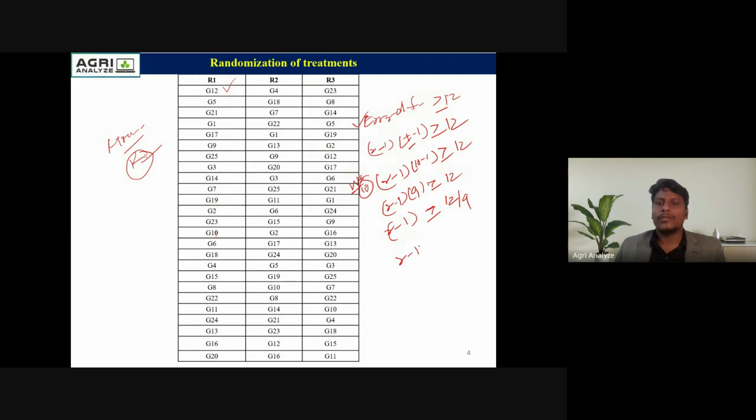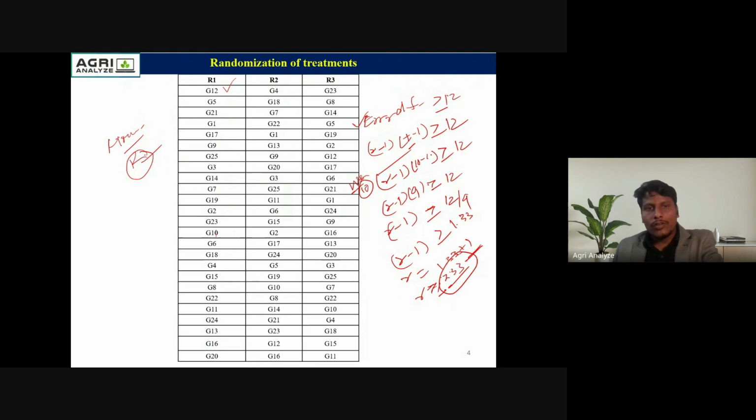So here r minus 1 is greater than or equal to 1.33. So the replication r is greater than or equal to 1.33 plus 1, which is 2.33. It means RBD should have three replications because r must be more than or equal to 2.33. That's why keeping three replications is a must in RBD. Okay, coming to the next slide.